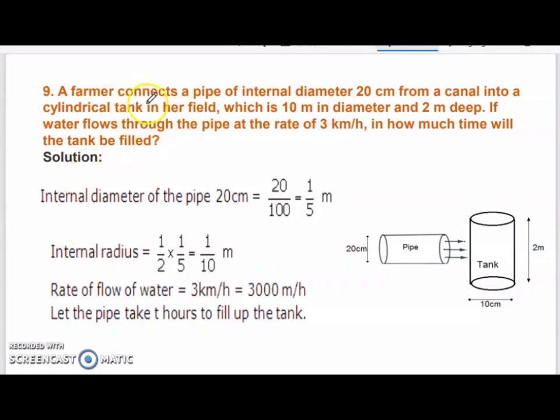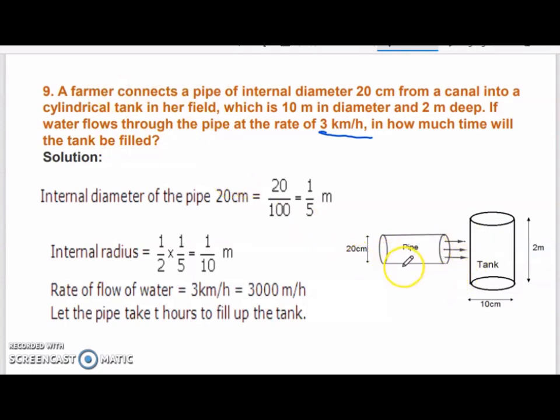So ninth one, a farmer connects a pipe of internal diameter 20 centimeter from a canal into a cylindrical tank in her field, which is 10 meter in diameter and 2 meter deep. If water flows through the pipe at the rate of 3 km per hour, in how much time will the tank be filled? So now here both the things are cylindrical in shape.